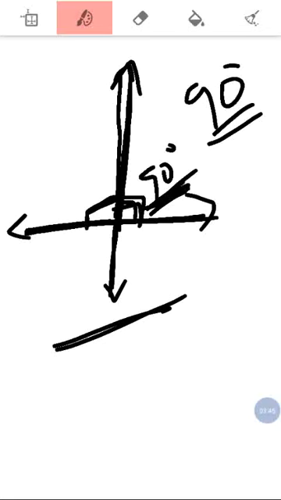Dear student, this is about some basic concepts in geometry. Keep concentrating, they are very important.